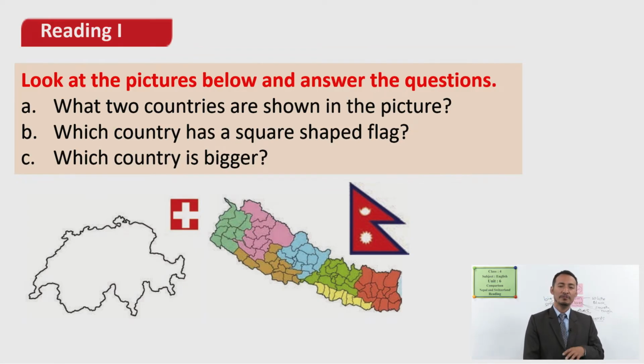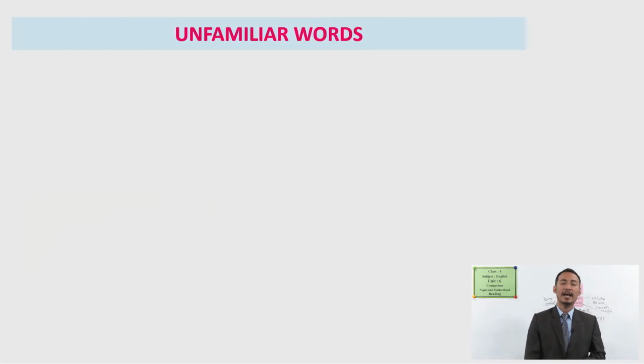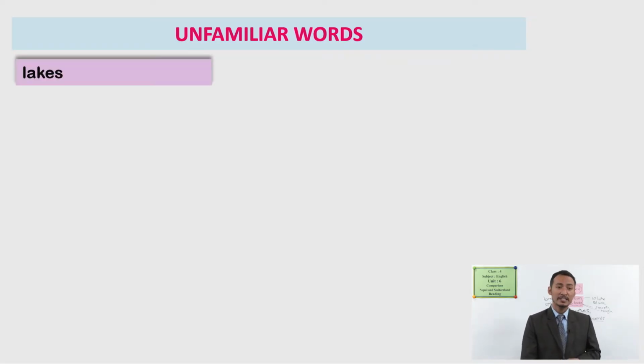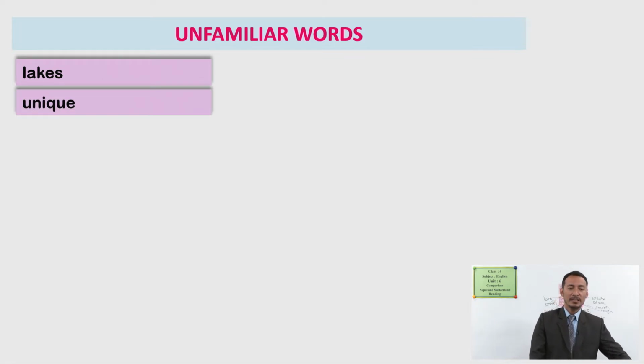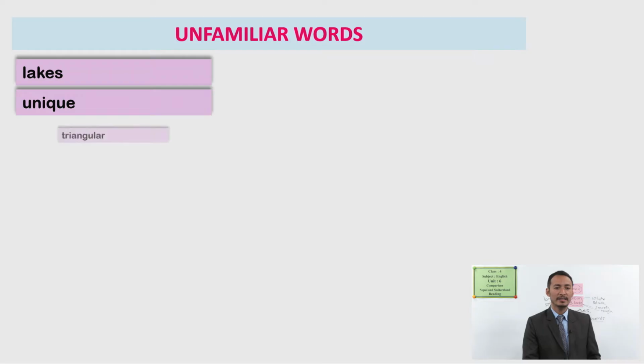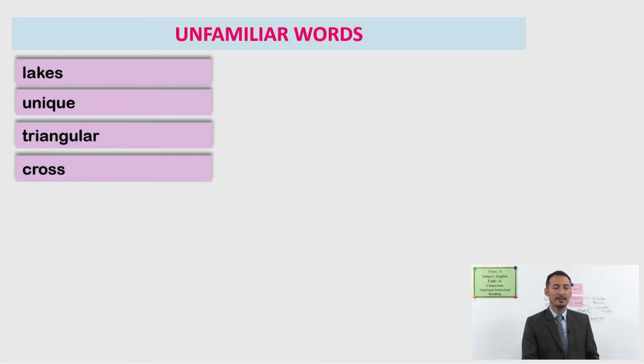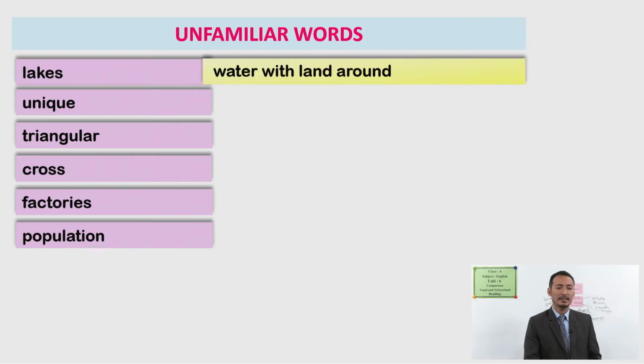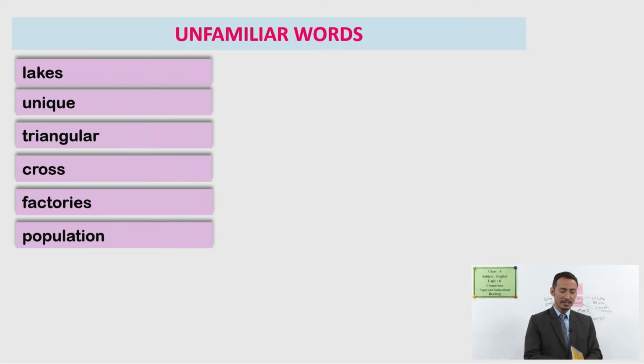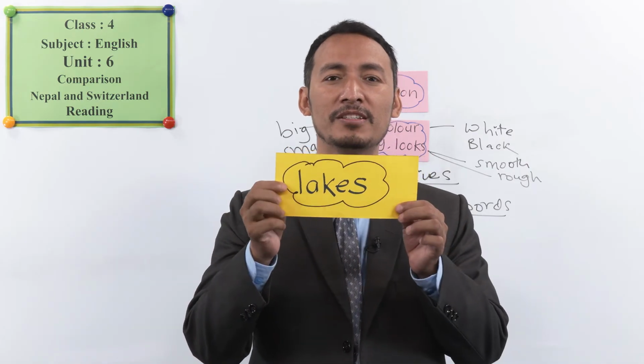Before reading the text about Switzerland and Nepal, today we are going to look at some words. Okay, students, unfamiliar words which we have not seen, and we are going to look at these words. So, can you pronounce these words? Yes, let me show you. You pronounce, okay? Okay, this one, this one, and another one. Okay, we will talk about the meaning later. So I will make you practice here. We have these words in my hand as well.